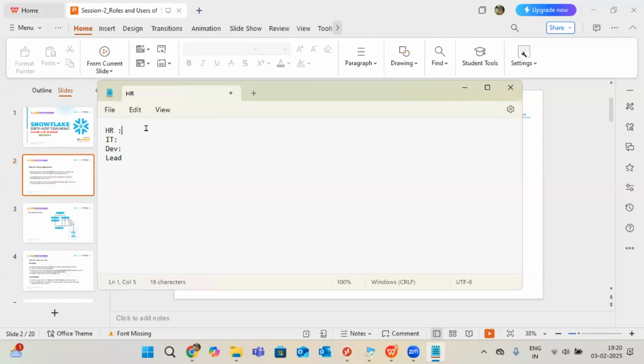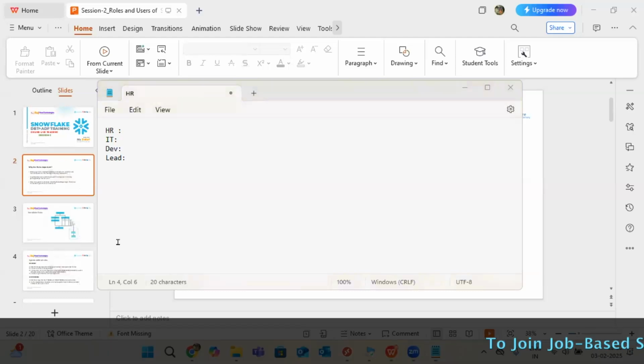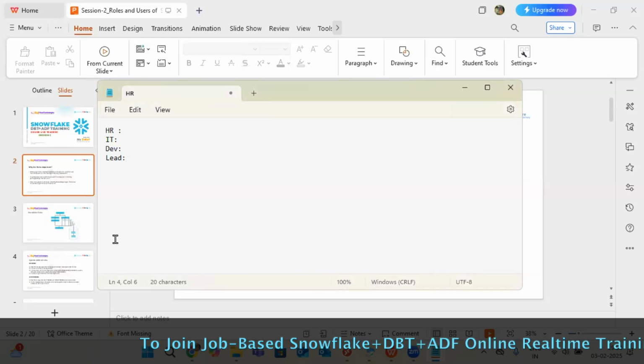Not one dedicated person ever works in any company. Under one role, any number of people can work, based totally on the company size. Whether it's the HR department, developer role or lead role, based on your company capacity and projects, people will increase and work under that particular role. We never talk about names here, like Preeti or Priya, Sharanya, Ramu. We say he belongs to the HR department, or he's working in the HR role. We talk about the roles only.